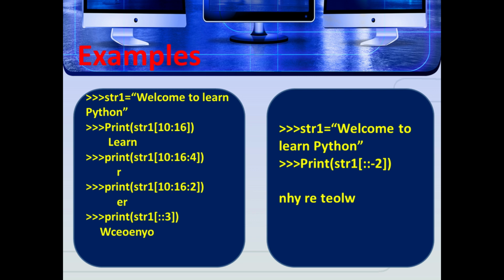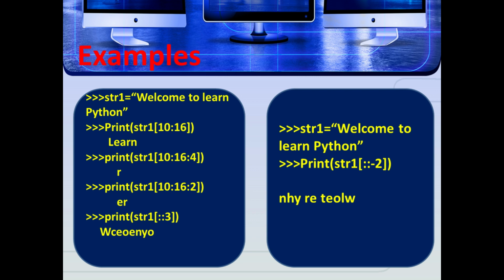See the example, print of str1[::3]. Starting with W, after leaving two characters, that is C; after leaving two characters, that is E. Next one is the space, which is also counted after leaving these two. Next one is O. After leaving these two, that is space and L, next one is E. After leaving two, next one is N. After leaving the two characters, including the space, Y. After leaving the two characters, that is O. So the output is WCEOENYO.